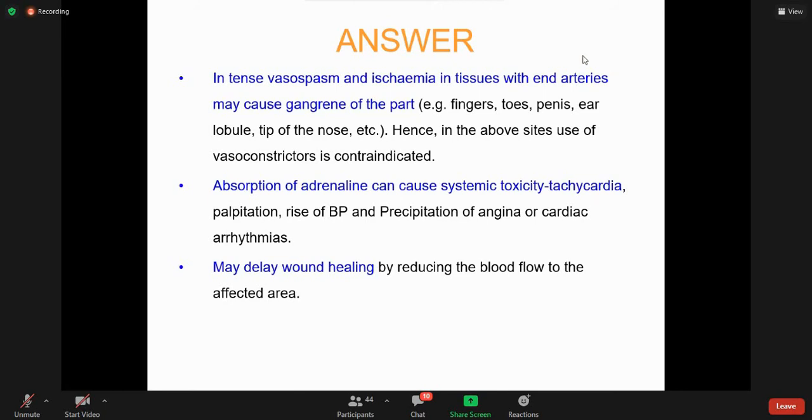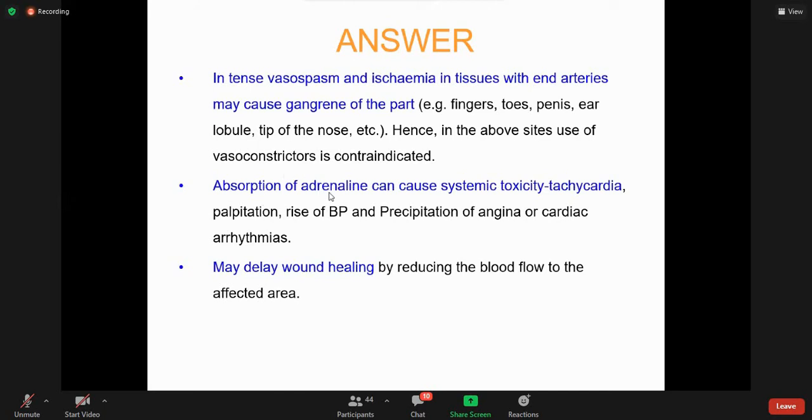Why? Because intense vasospasm and ischemia in tissues with end arteries may cause gangrene of the part, because there is no collateral available, like fingers, toes, penis, ear lobule, tip of the nose, etc. So at the above sites, use of a vasoconstrictor should be contraindicated.